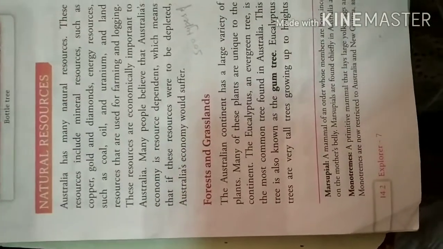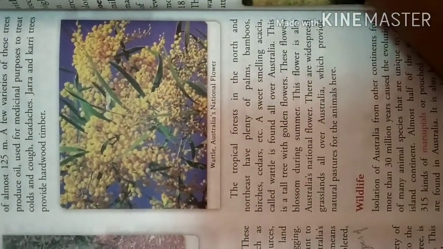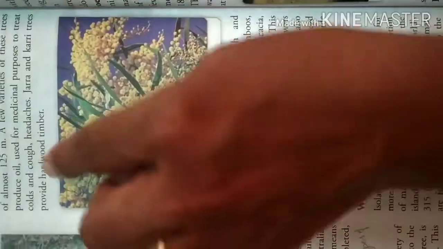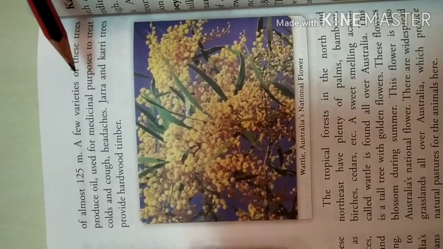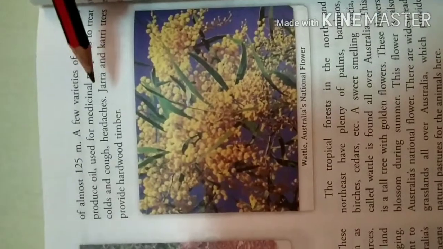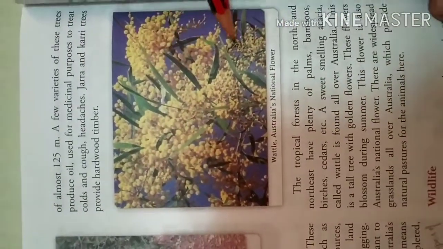So the eucalyptus tree is useful. We will take out its oil, and that oil, eucalyptus oil, is used for medicine purposes to treat colds, cough and headaches. The trees we will get in Australia are Jarrah and Karri. These trees provide us hardwood timber. And now come to the flowers and other grasslands.